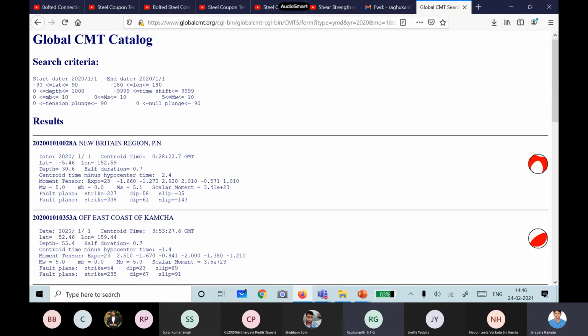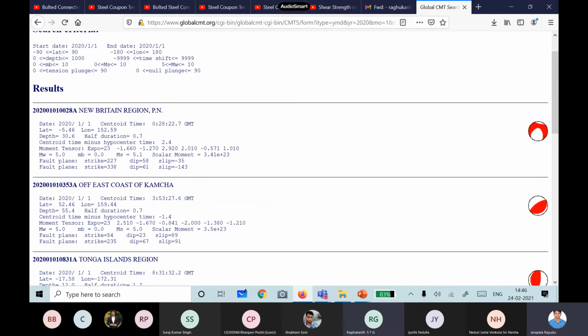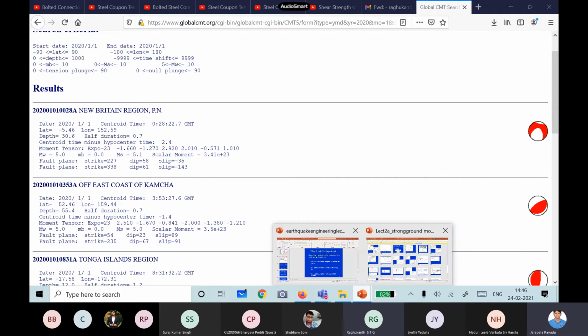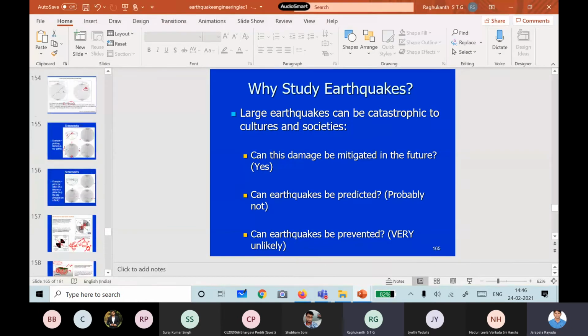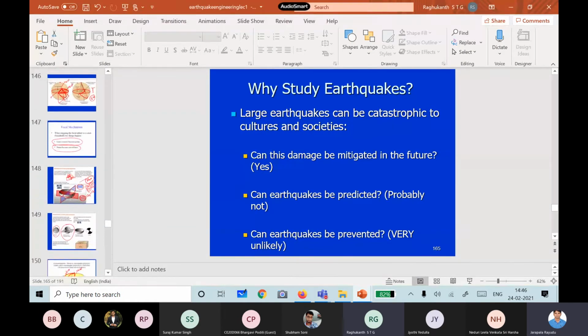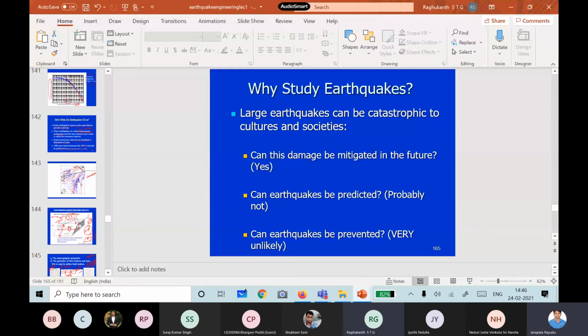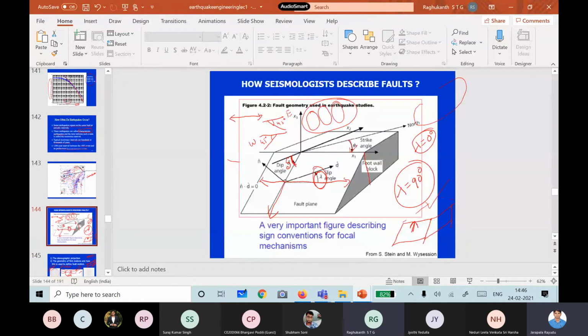You can see two fault planes they report: 227, 58, 35, then 338, 61, 143. And you can see the slip angle also. What is the slip angle? Minus 143. That itself should tell you what type of fault it is. Minus 143 means, you remember this figure, where is that lambda, the rake angle?